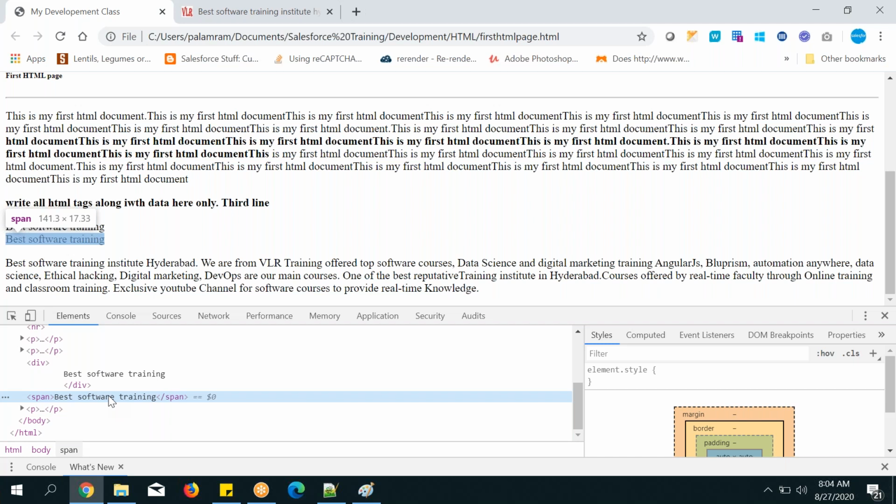It's like suppose I'm hungry. I'm hungry and I'm eating. If my hunger is gone, till that point only I can eat, and more than that I can't eat. So it's like a span. I am acting as a span. Span is nothing but that for however much text is there, it will occupy only that space.